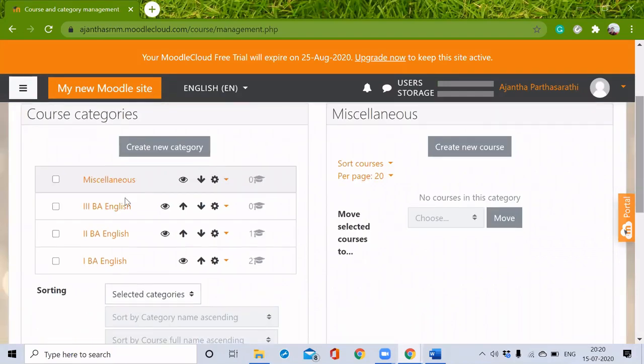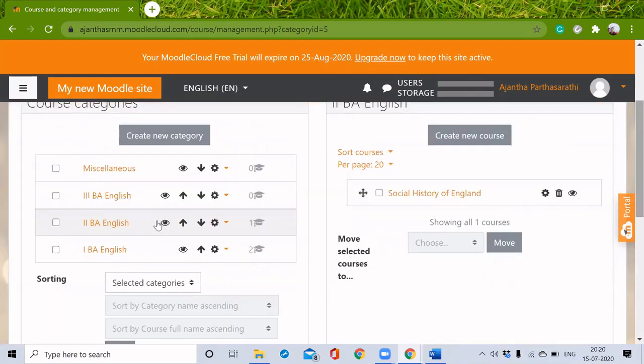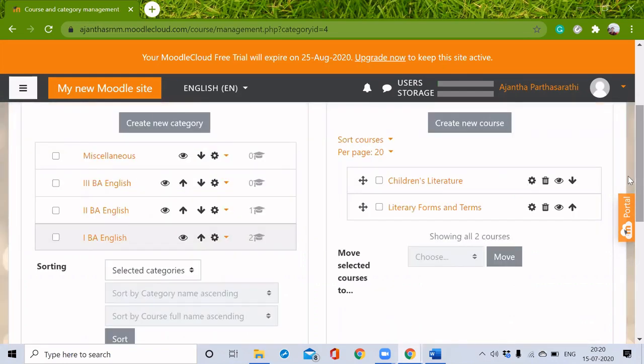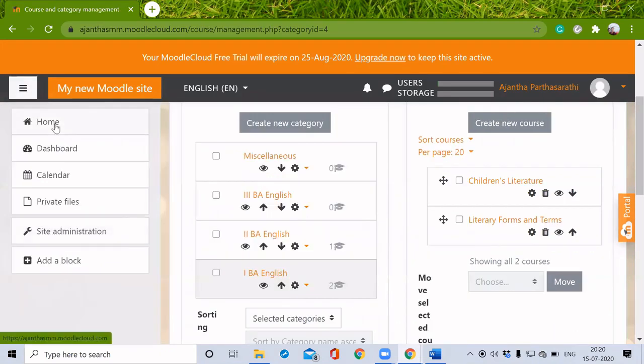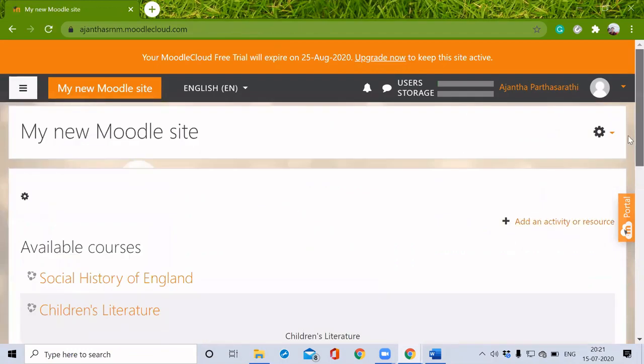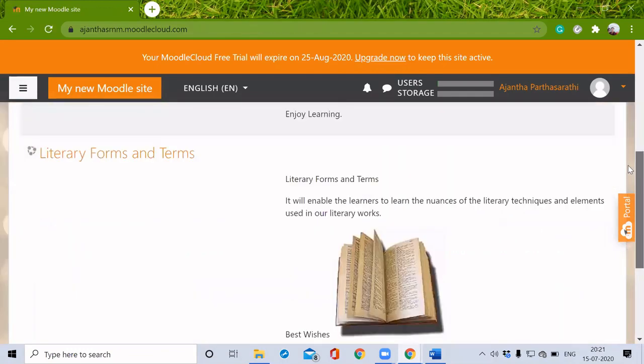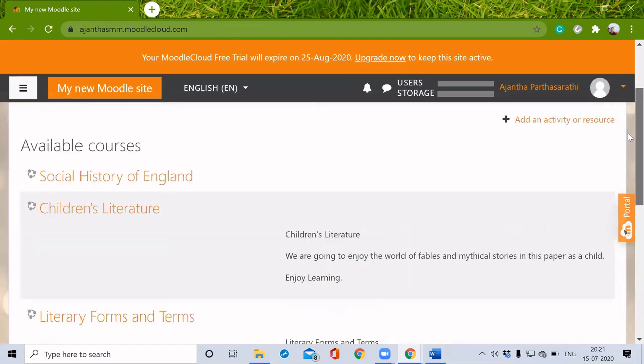So we have added certain courses in every category. Now let's see how to add activities and resources in our course. For that, I'll just get into this main option and go to home. In this home page, we can see the courses added by us.